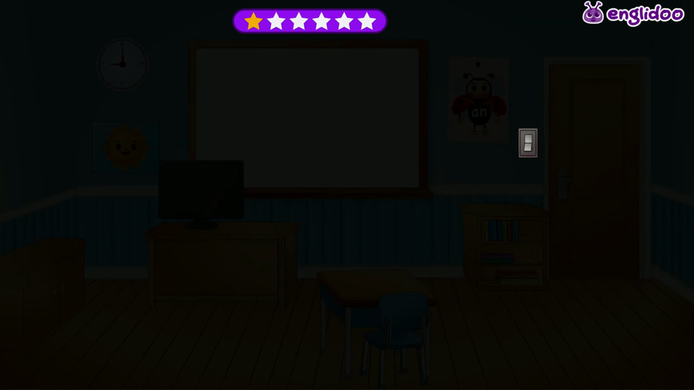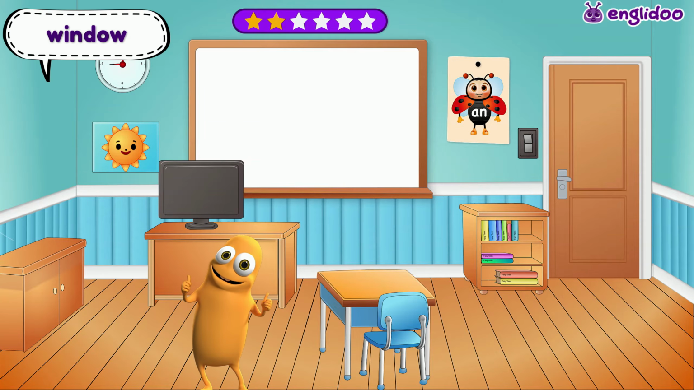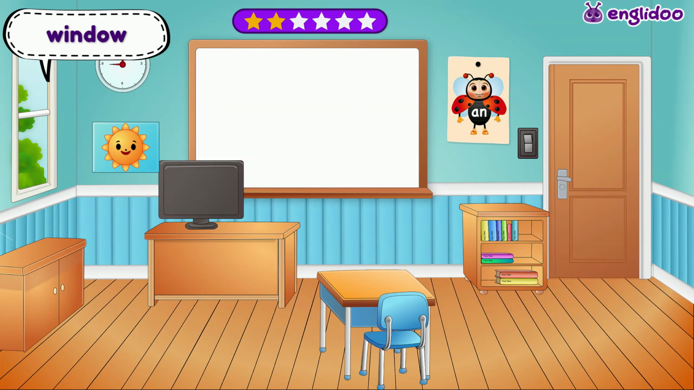Uh-oh, the lights go out. Oh no, one thing is missing. What's missing? Yes, the window is missing. You are right. Let's put it back.